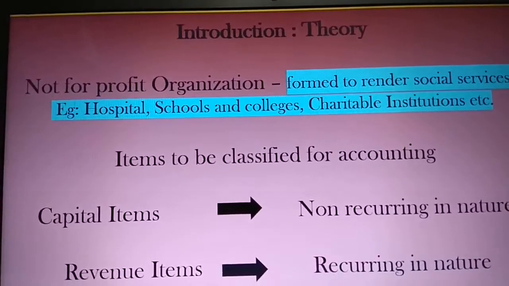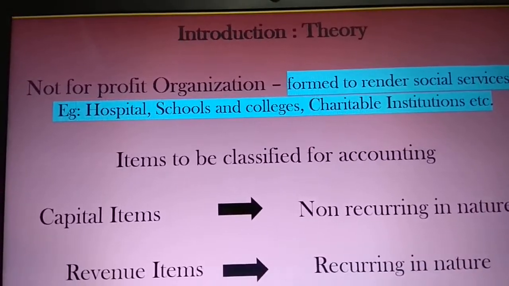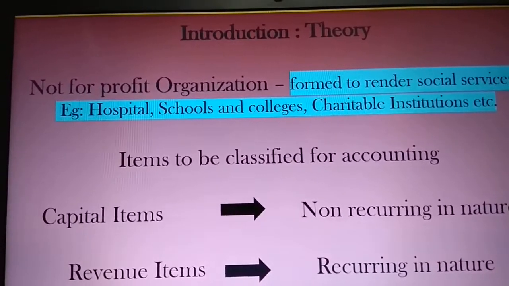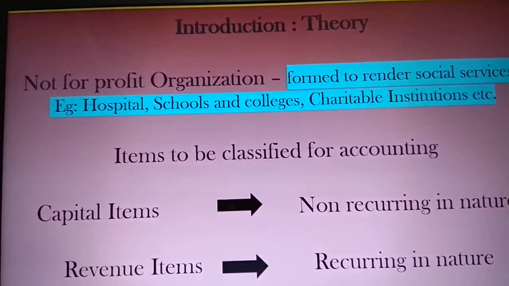Apart from this, you also have interest received, commission received, and rent received, which are going to occur again and again. So these are all called revenue items.